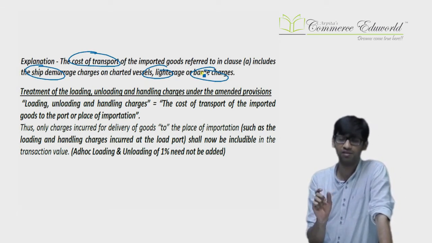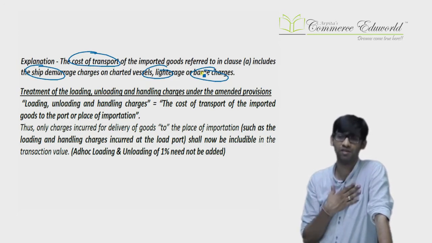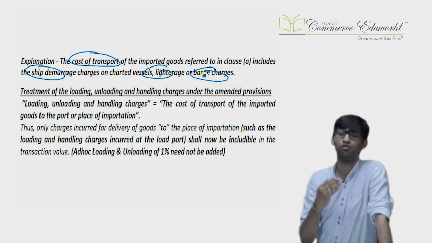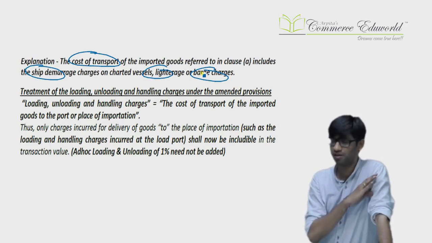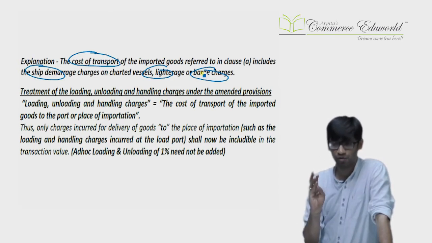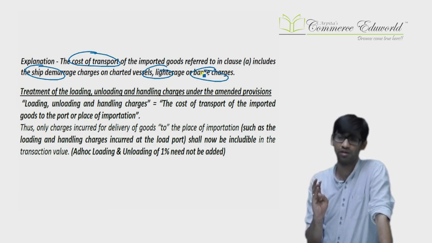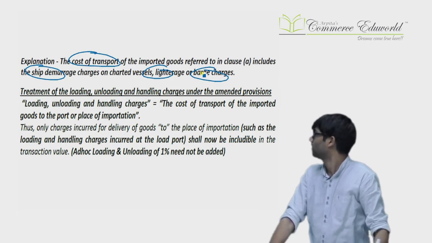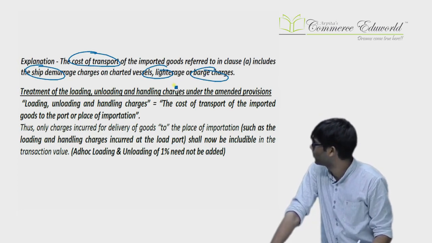Now very important thing: ship demurrage is included. Port demurrage is not included because we consider everything up to the port of importation. Once it is imported, then nothing is considered. So ship demurrage is included, but port demurrage is not included. Critical. Ship demurrage is included, port demurrage is not included. Then lighterage, barge, etc. is included.